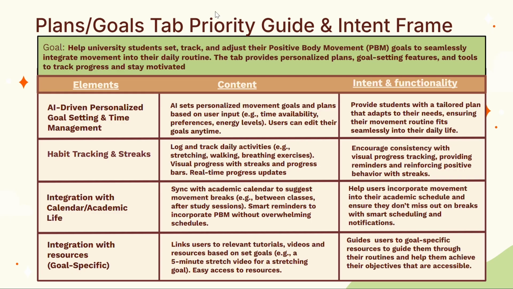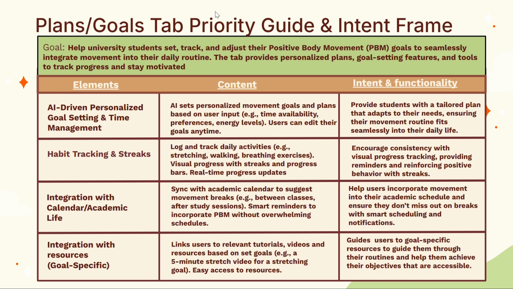I'm now going to go through the priority guides and intent frames for the main pages that Amy will use. First of all is the Plans and Goals tab. This has the plan for each of the goals set by the users with visual indicators of how much they've done for each goal. Aside from that, users will also be able to log and track daily activities and also see visual indicators for things such as streaks and progress bars.